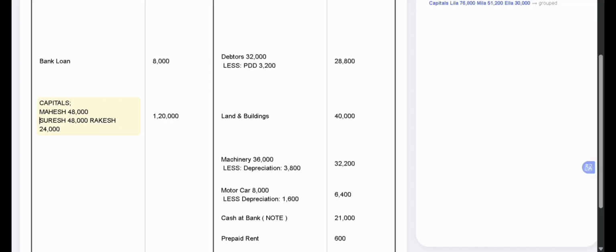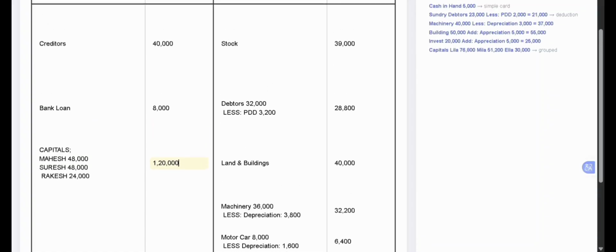Mahesh capital will be 48,000, Suresh capital will be 48,000, and Rakesh capital, the new partner, will be 24,000. This is the balance carried down from the partner's capital account. So total capital is 1,20,000. Now these entries in the balance sheet are done.